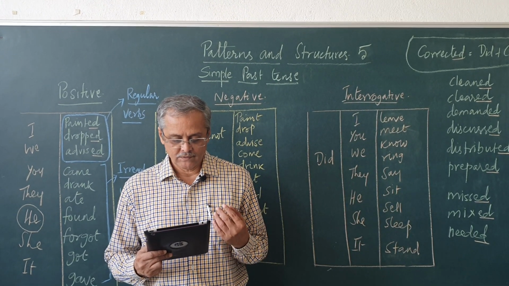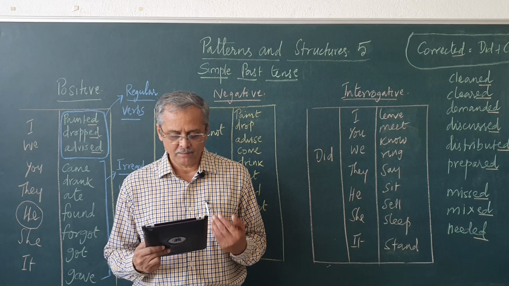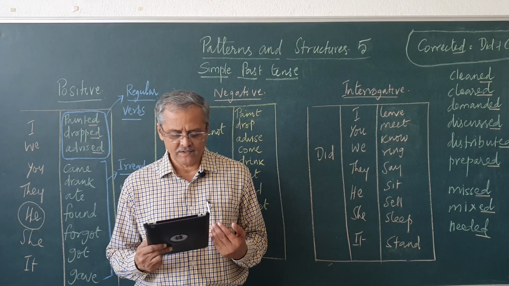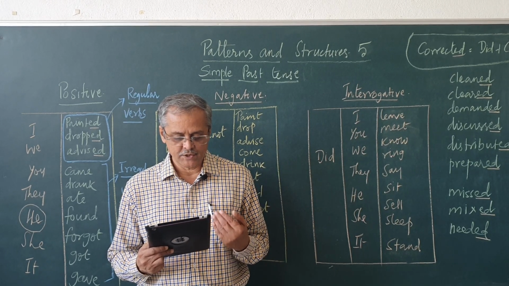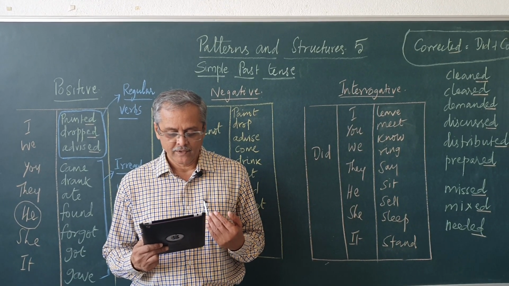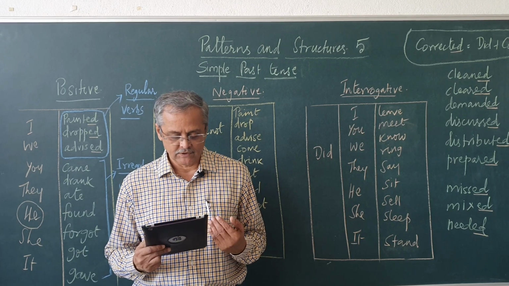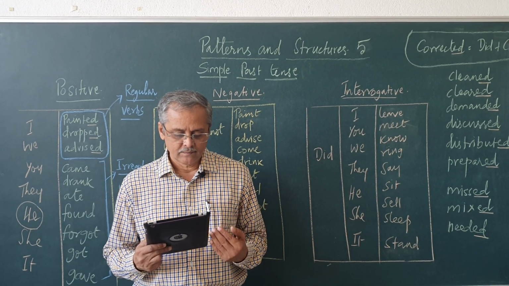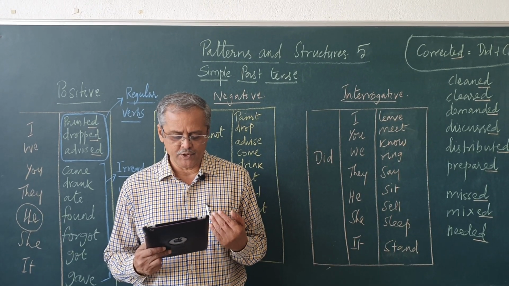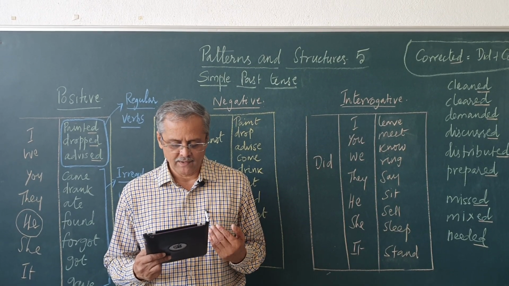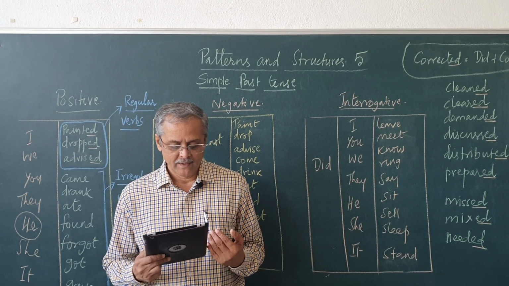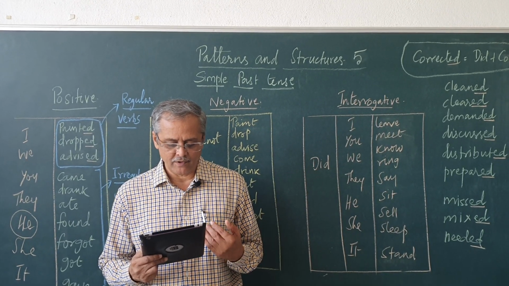Did Ramu tear his shirt or a piece of paper? He tore his shirt. Did Ramu tear his shirt or a piece of paper? He tore his shirt. Did Sachin speak to George or Paul? Did Sachin speak to George or Paul? He spoke to George.